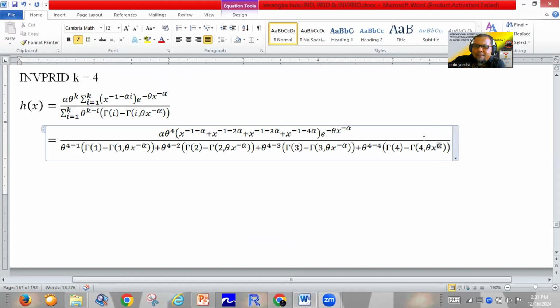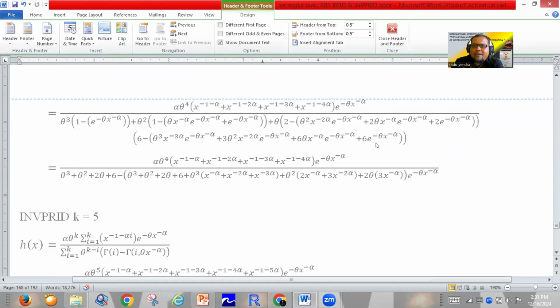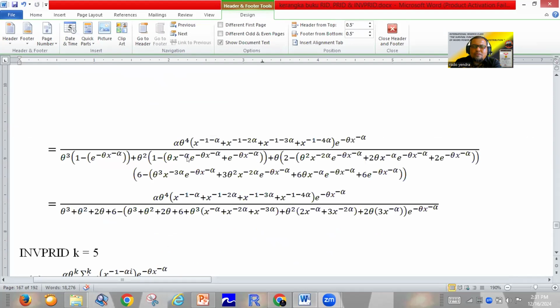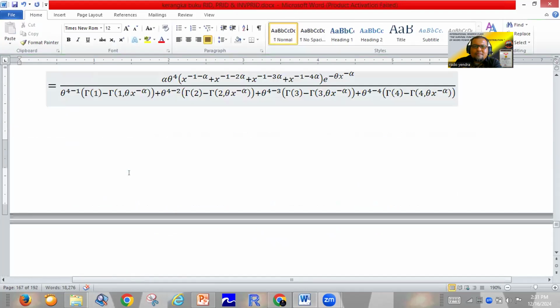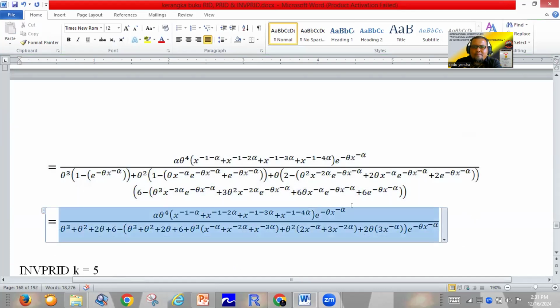Okay, with simple mathematics, we can find the hazard function of the inverse Power Rado Institute distribution for k equal to 4, like this one. So, a very long equation here.